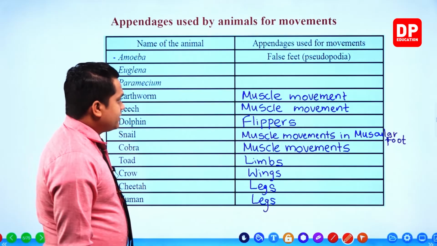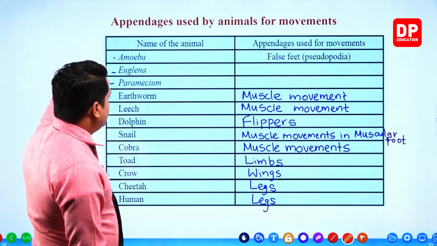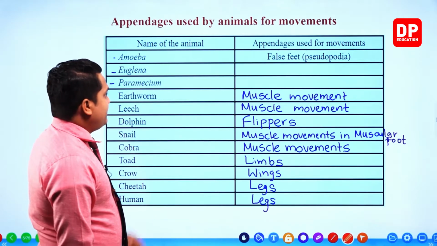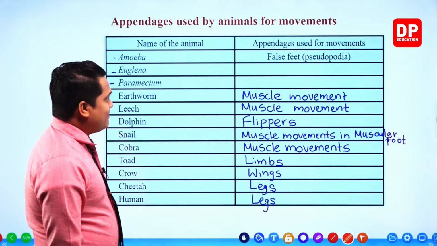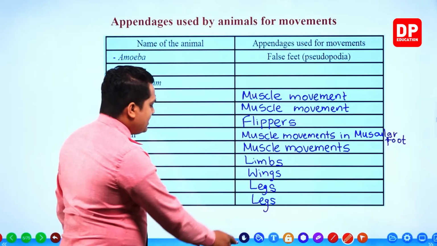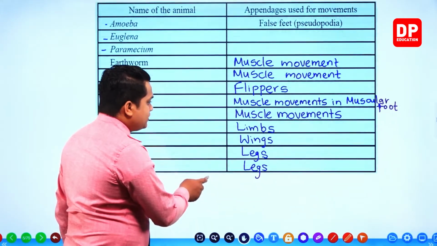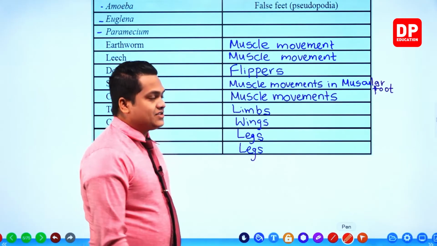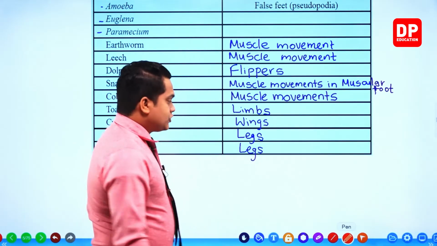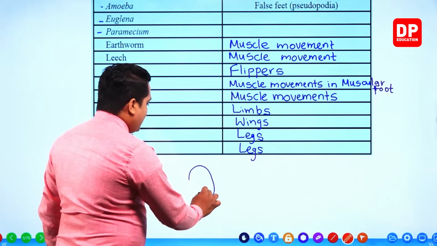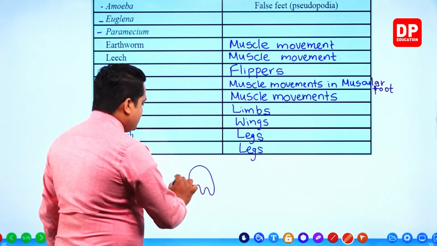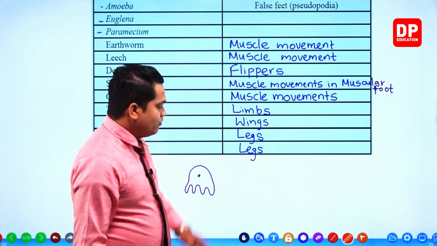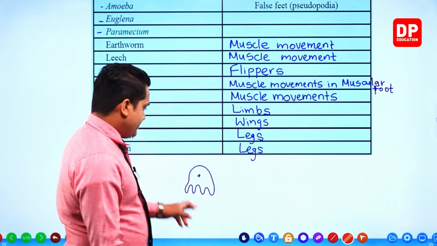Now, my dear children, I am coming to these special microorganisms. If you take the microorganism amoeba, amoeba is a unicellular microorganism. Unicellular means it contains only one cell. So amoeba can create leg-like structures in order to move from one place to another.